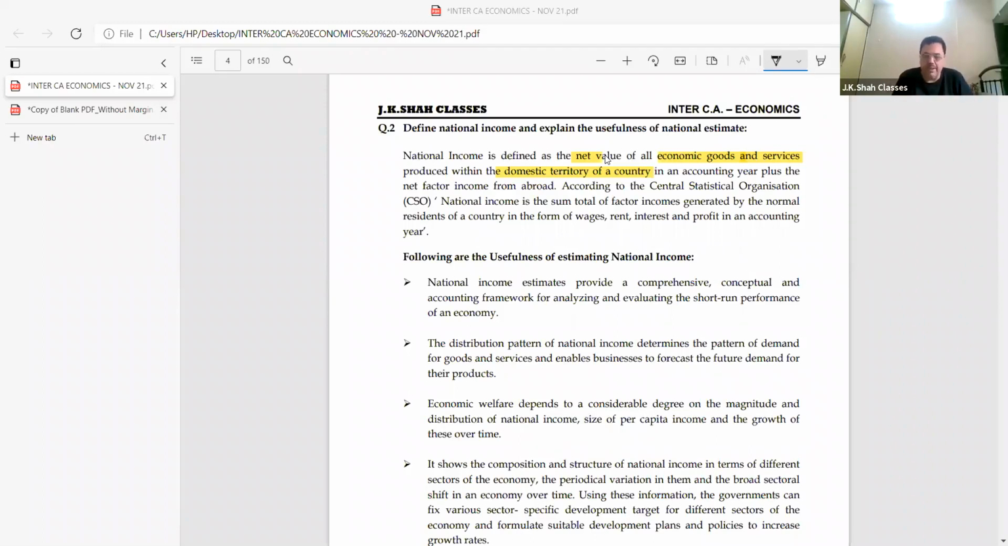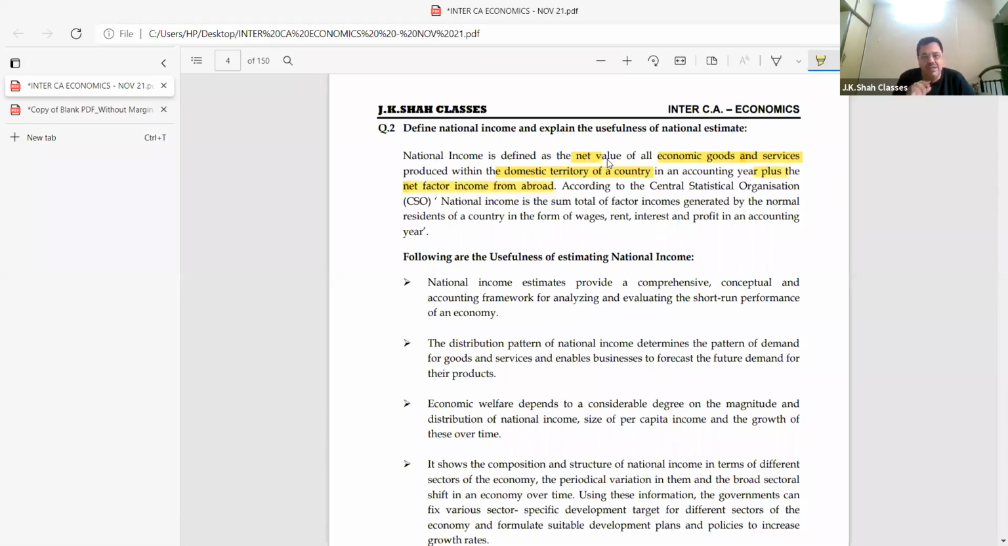So I say, repeat a bit fast, come on, tell me. National income is defined as the net value. All of you, come on, say it quickly. Net is clear. Net, come on, it is gross minus depreciation. Then of all economic goods and services produced within the domestic territory of a country. Domestic territory is clear. In an accounting year, plus the net factor income from abroad.